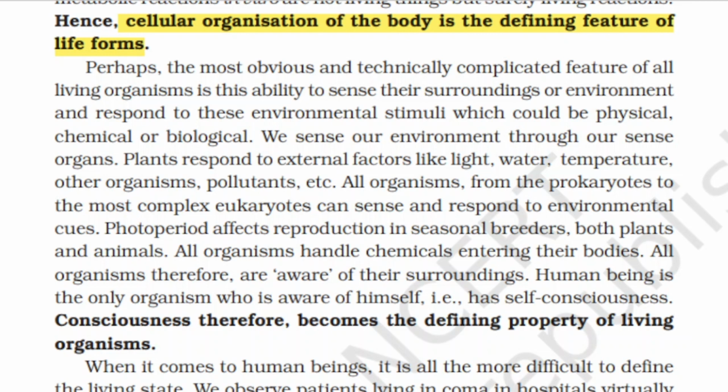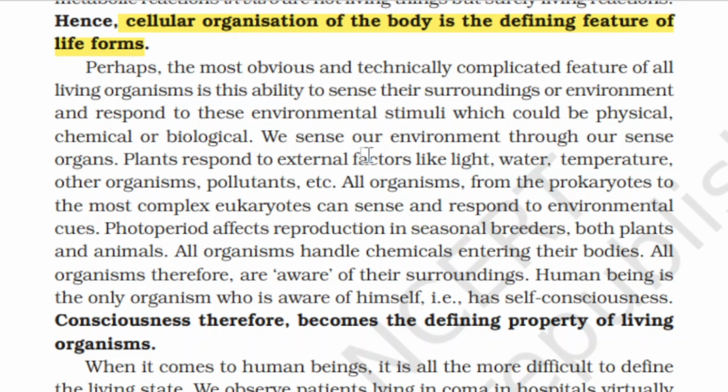All living organisms have the ability to sense their surroundings or environment and respond to suitable stimuli, which may be physical, chemical, or biological. We sense our environment through our sense organs. For example, in humans, we see through our eyes, we listen with the help of our ears, and we smell through our nose. So these are the sensory organs which sense the surroundings.